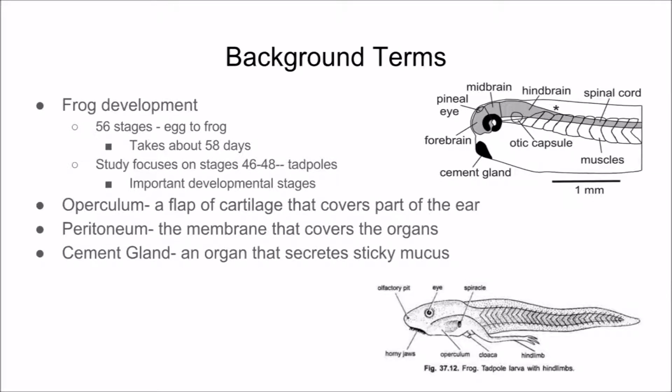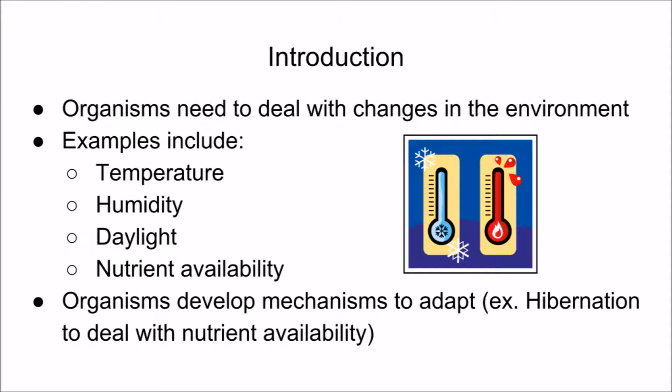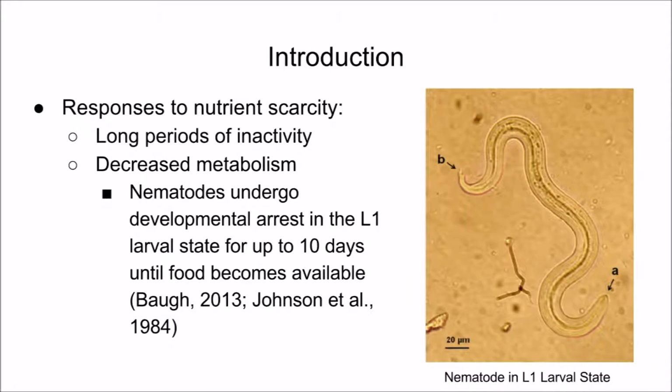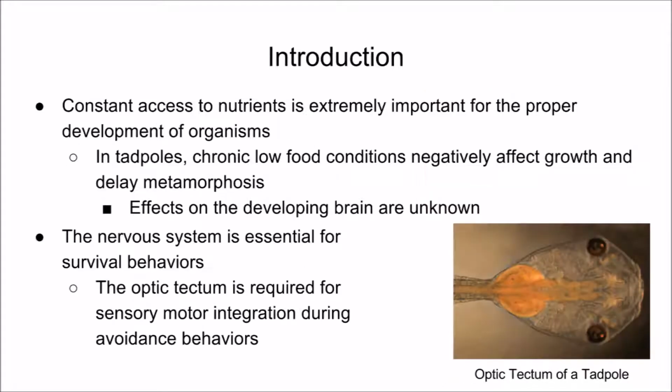The world is a constantly changing place, and organisms must learn to adapt to these changes. For example, bears hibernate in the winter to accommodate for the lack of nutrients. The most common challenge faced by animals in nature is nutrient scarcity. Organisms have different coping techniques like hibernation or diapause. There are 2 main responses to nutrient scarcity. Nematodes exemplify this. Constant access to nutrients is imperative to proper development.